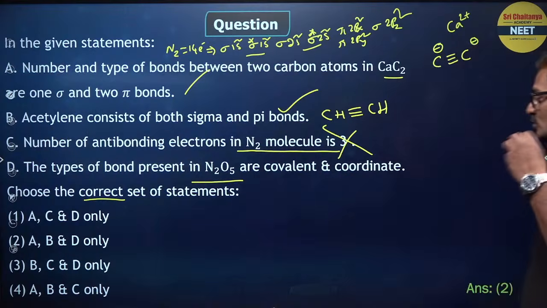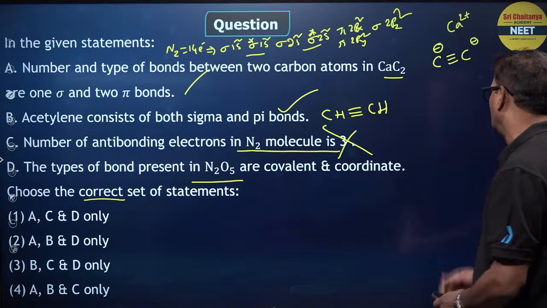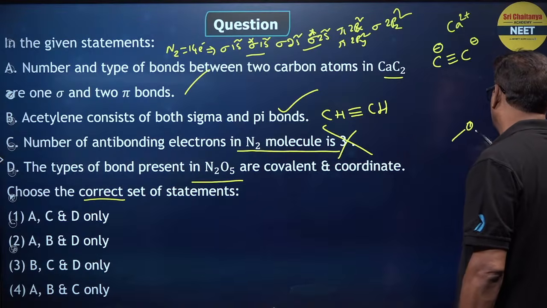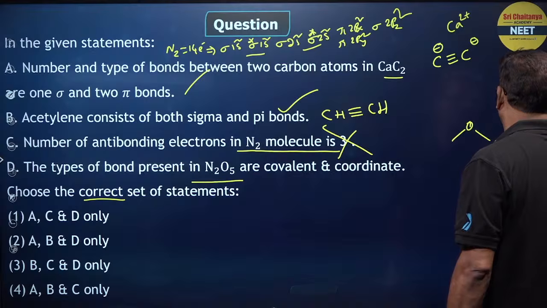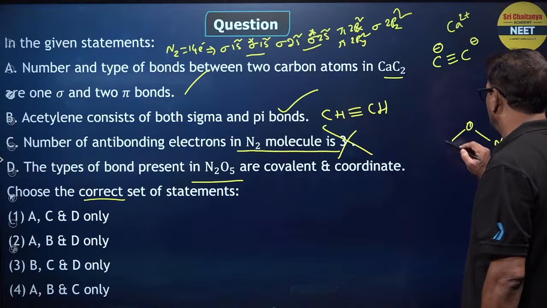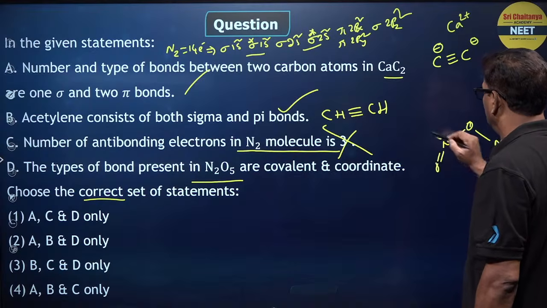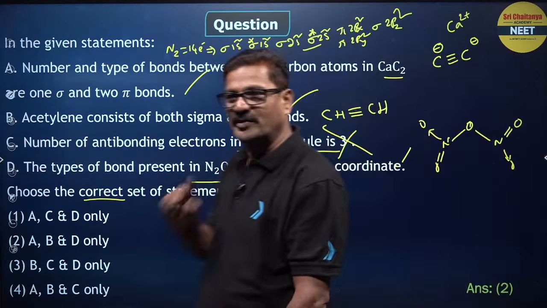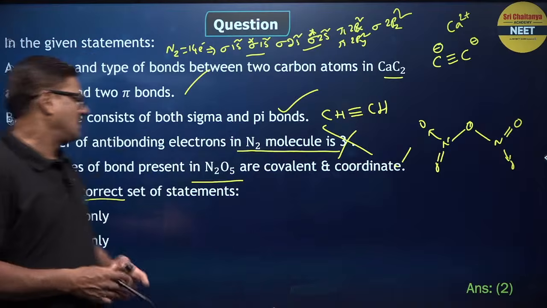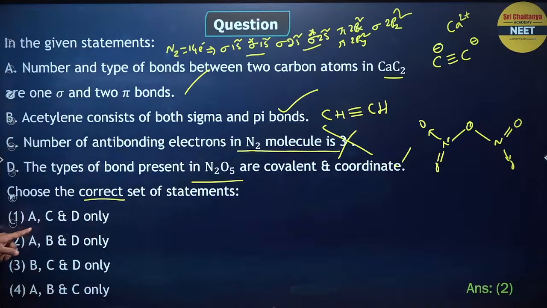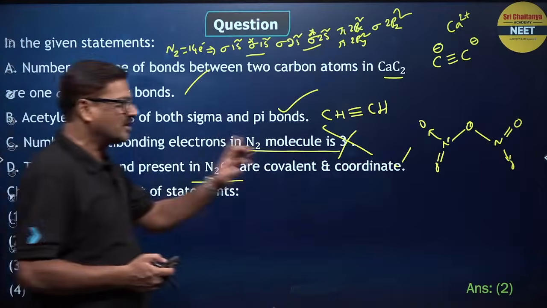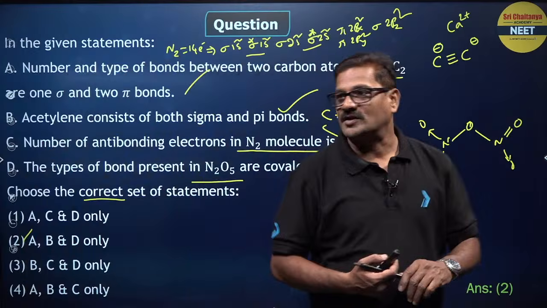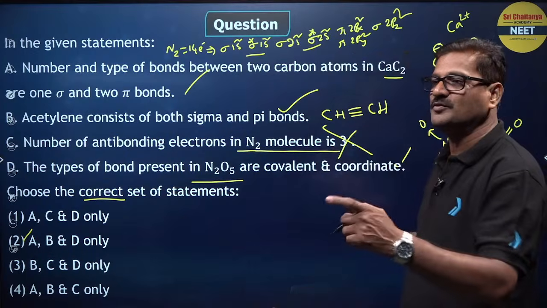And the type of bond present in N2O5 are covalent and coordinate covalent. You have to see this N2O5, oxygen, nitrogen double bond, and it is a coordinate covalent bond, nitrogen double bond, coordinate covalent bond. Yes, it is true. So it is linked to the p block elements also. Bacho, here I want to say option 2 is the correct answer. Beta, if you have any doubt, then say so.